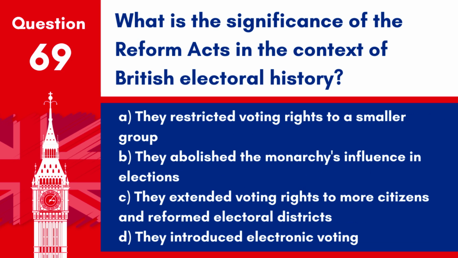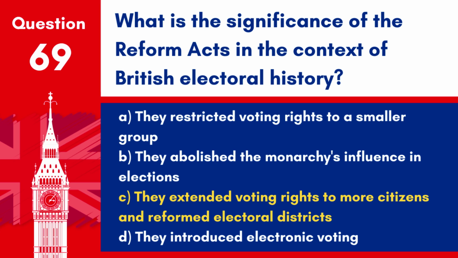Question 69. What is the significance of the Reform Acts in the context of British electoral history? A. They restricted voting rights to a smaller group. B. They abolished the monarchy's influence in elections. C. They extended voting rights to more citizens and reformed electoral districts. D. They introduced electronic voting.